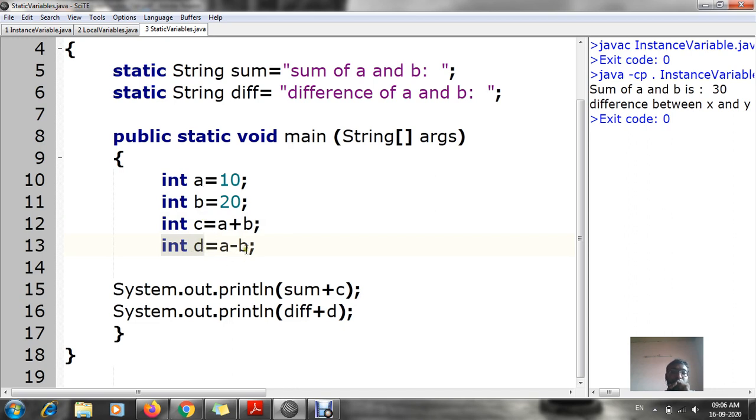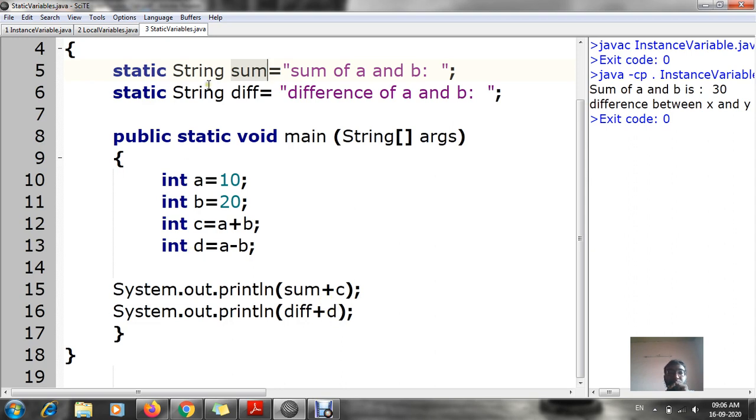D's value will be whatever the difference between a and b is, stored in integer d. Now you can see in the next line System.out.println sum plus c. Sum plus c means I have already declared sum over here, the static variable, that is sum plus c, and System.out.println difference plus d.